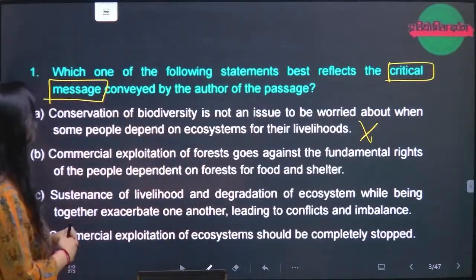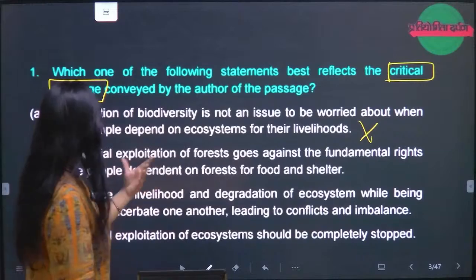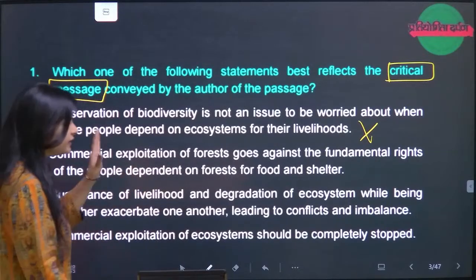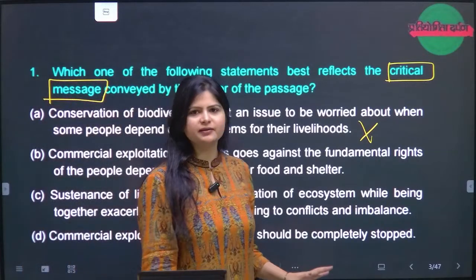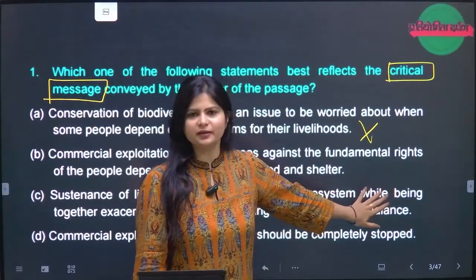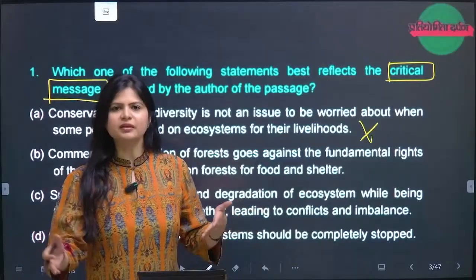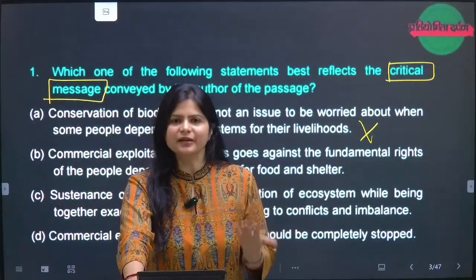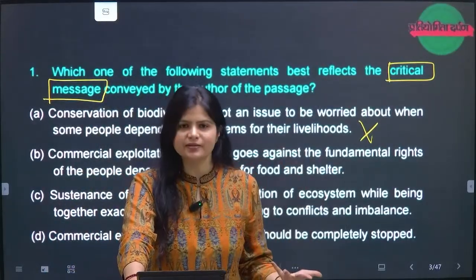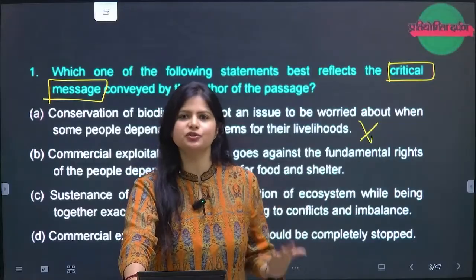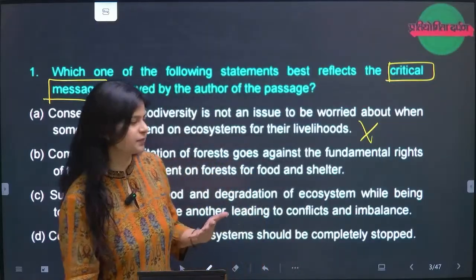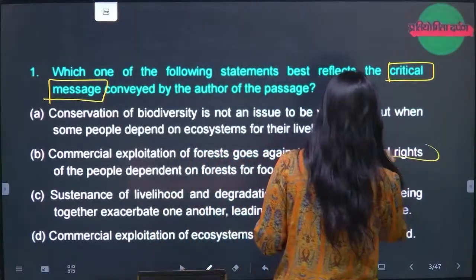Then, commercial exploitation of forest goes against the fundamental rights of the people dependent. There is nowhere mention of fundamental rights. This is how you have to eliminate, by checking whether they have talked about any fundamental rights. This is something we know, but it is not mentioned. You don't have to go beyond the passage. This is what I have been telling in my sessions also. Do not go beyond the passage. So fundamental rights are nowhere mentioned.